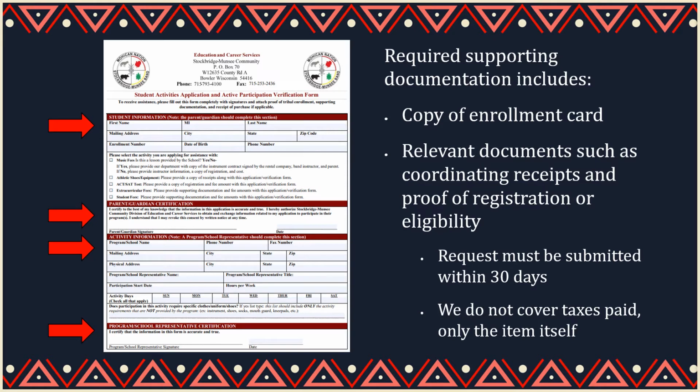Required supporting documentation includes a copy of your tribal enrollment card and any relevant documents such as coordinating receipts, proof of registration, or proof of eligibility. Please note that the request must be submitted within 30 days. Taxes are not covered in the cost, only the cost of the item itself. As a federally recognized tribe, we are tax exempt and can order the items on your behalf at your request.